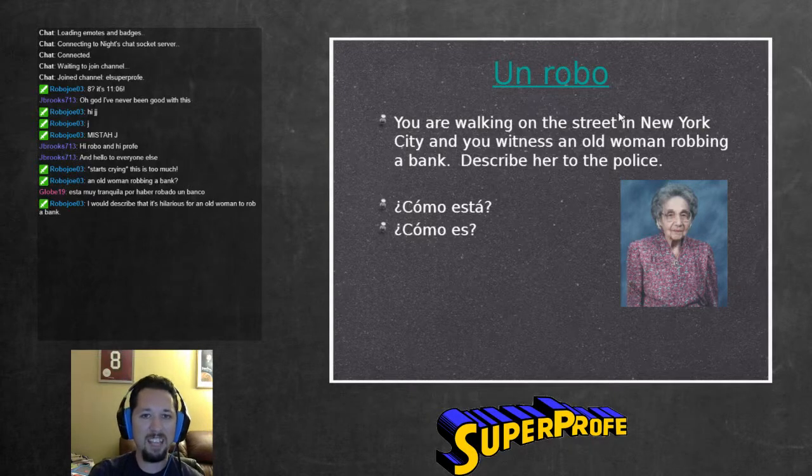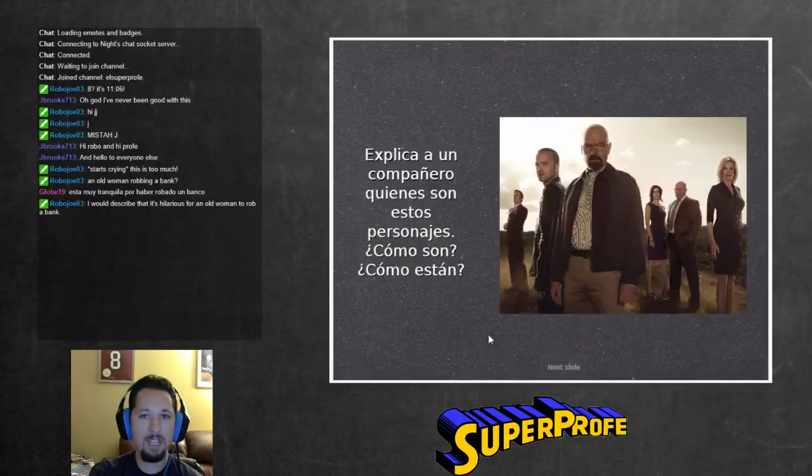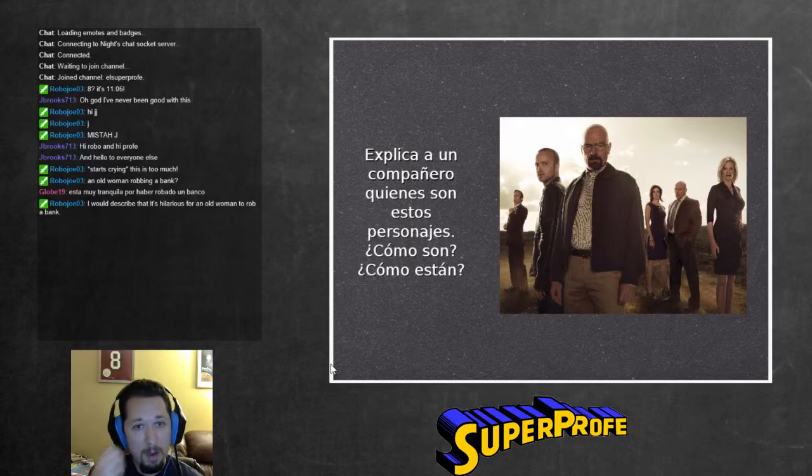If you guys don't like the old lady robbing a bank thing, we can think about Breaking Bad. Let's say you were describing the characters of Breaking Bad to someone who'd never seen the show before, and so talking about how the people look or their characteristics, their personality, we would use ser, right?